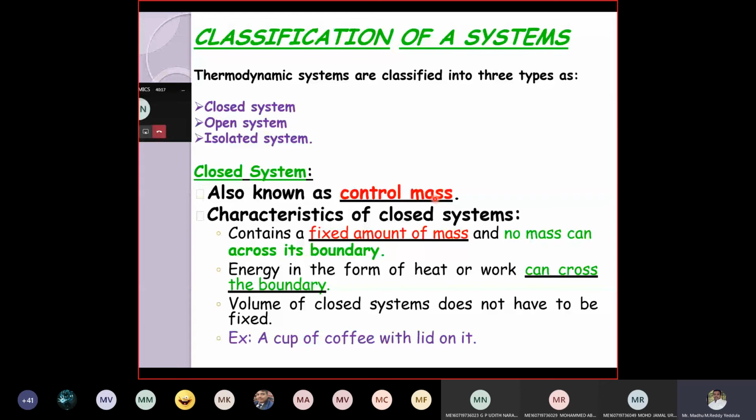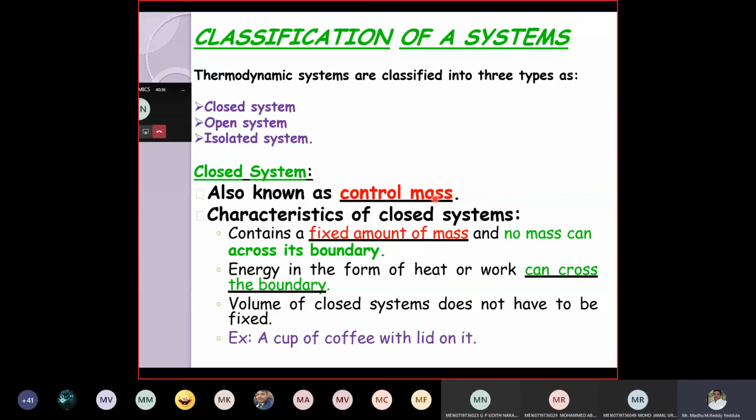No mass can cross the boundary. Let us say all the students are inside the class, everybody has joined, and I close the door. No person can enter the class or leave the class. If you close the doors of a class, that is called a closed system.